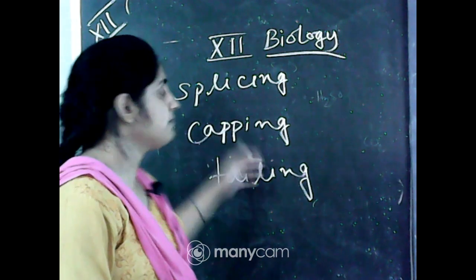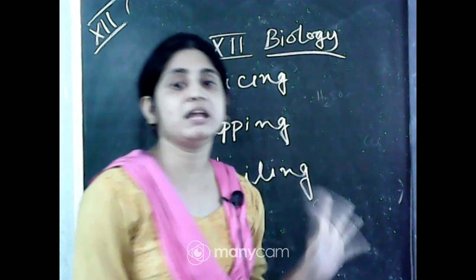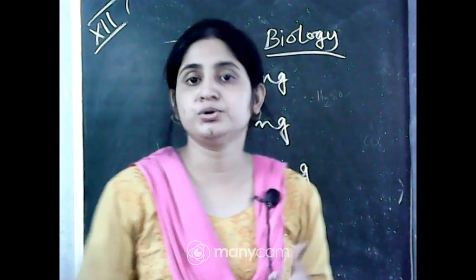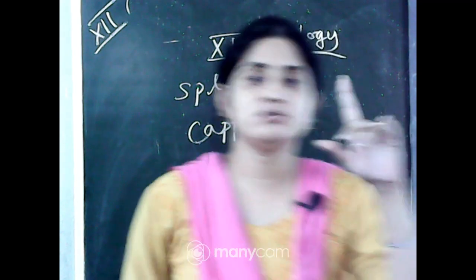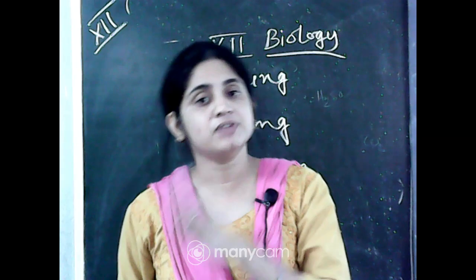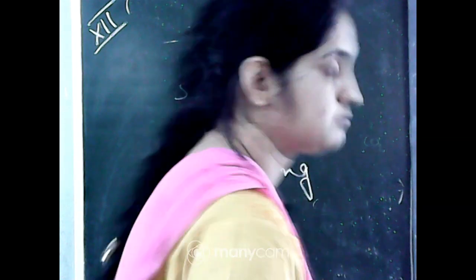After these three steps, the hnRNA is converted into mRNA and goes out of the nucleus for the next stage, translation. So first transcription, then splicing, capping, tailing, then translation.